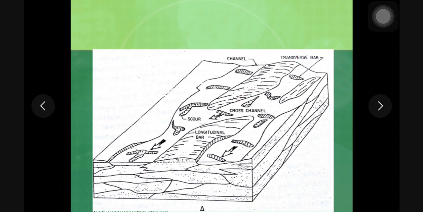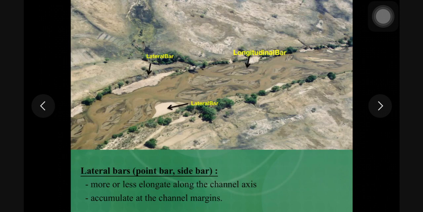As against this, if you see these sand bodies, these are perpendicular to the flow direction, and therefore these are called transverse bars, and these bars which are parallel to the long axis of the flow channel are called longitudinal bars. Apart from these two, there is one more type of sand body or sedimentary deposit which is seen in the braided rivers on the margin of the channel, and these are called lateral bars. Here you can see.